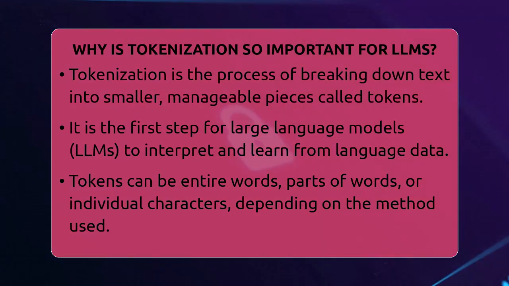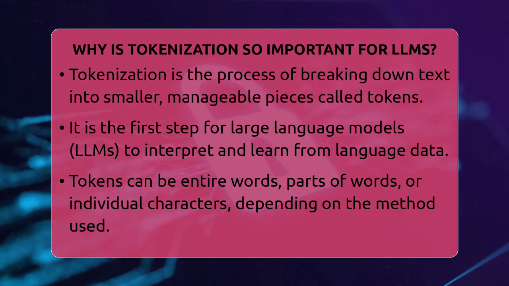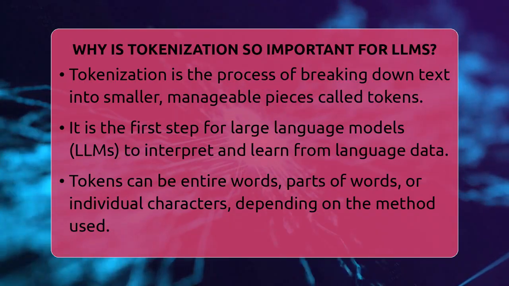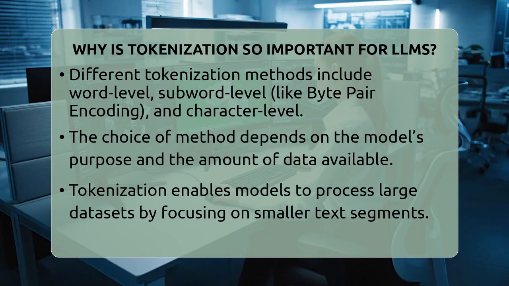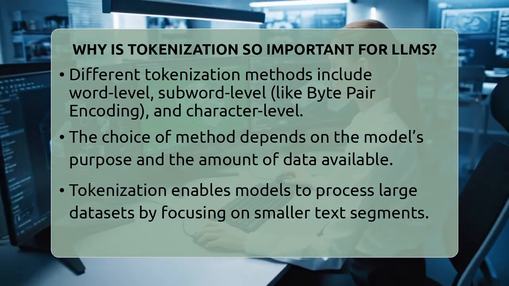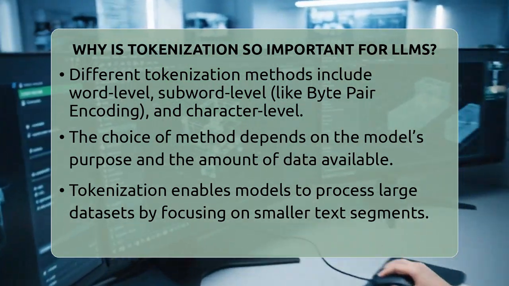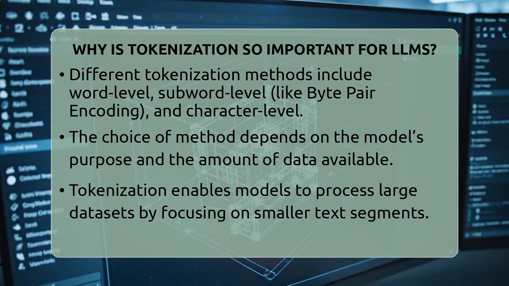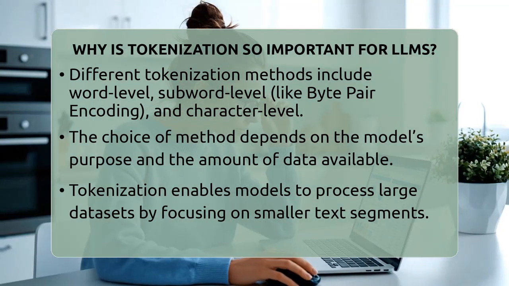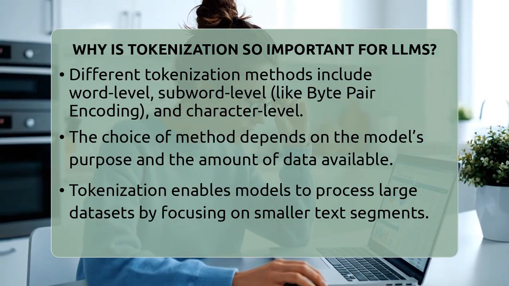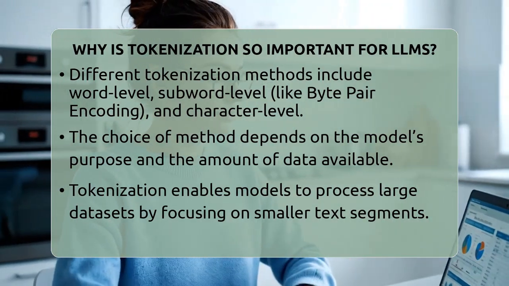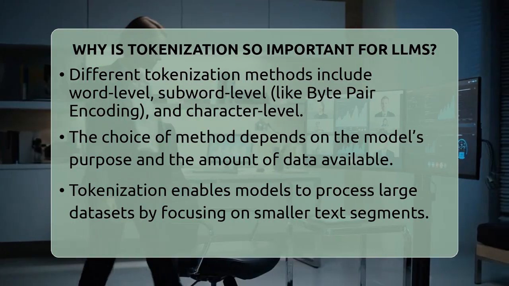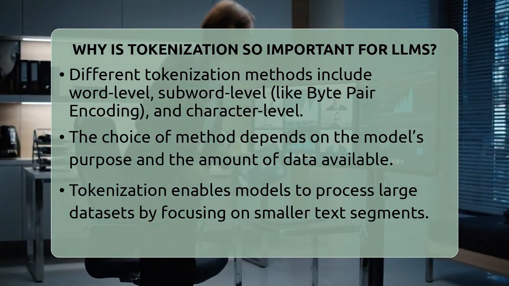There are different ways to do this. Word-level tokenization splits sentences into individual words. Subword-level techniques, like byte-pair encoding, break words into smaller chunks, which helps the model understand new or rare words. Character-level tokenization treats each letter or symbol as a separate token, but that can make processing slower. Choosing the right method depends on what the model needs to do and how much data it has to handle.